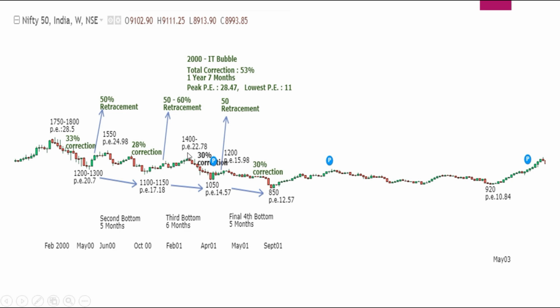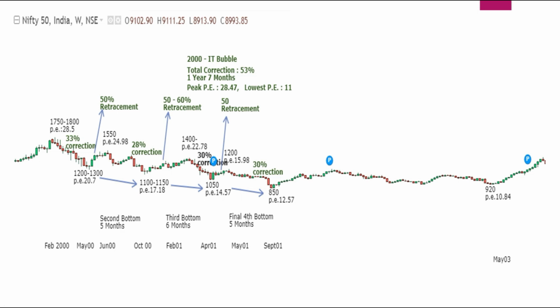And again a retracement took it to around 22.78. Then again the lowest of all these has been a PE of 14. So we could see the band where Nifty takes support is around 20, 17 to 18, and 14 to 15. Right? All these things one needs to remember, because this can be the scenario for us in the current scenario also.